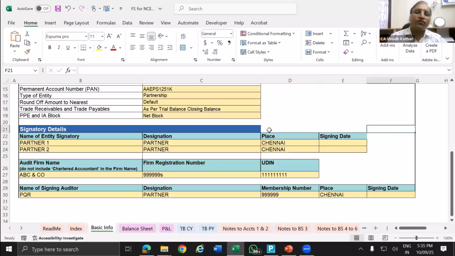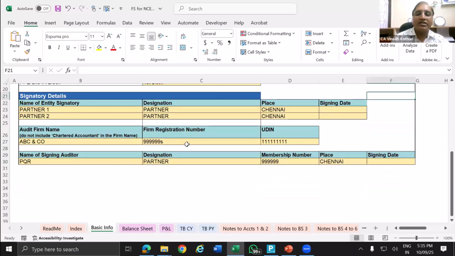Or you can give the option to Tally, or write to Tally that this is not available. You want to add it, they may also make a change. Or another option is, if it is not there, nothing to worry. Prepare everything, export this file to Excel format. There you can manually change it.